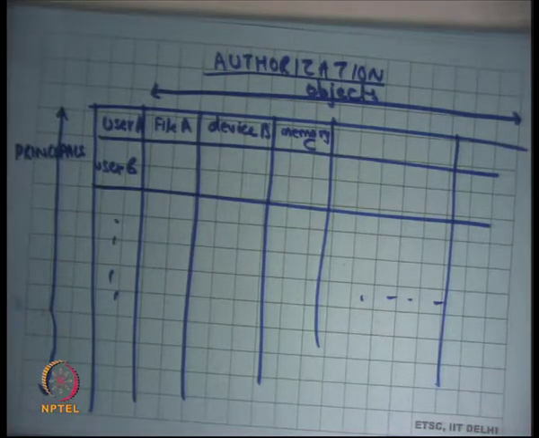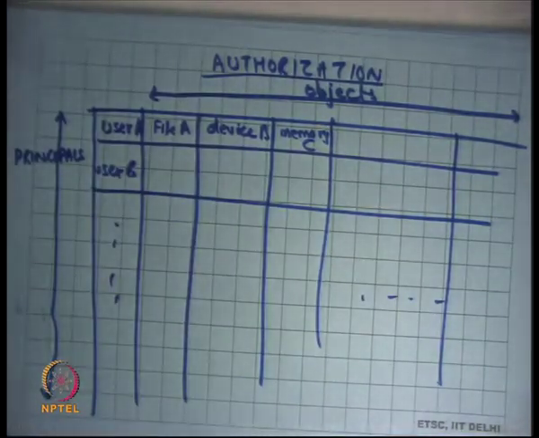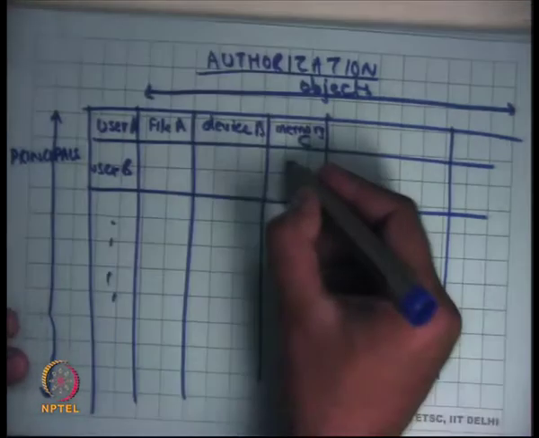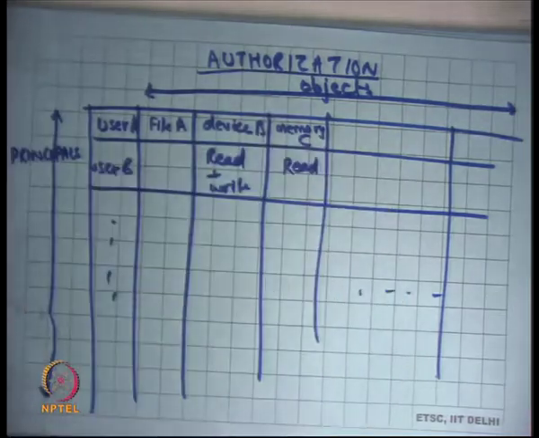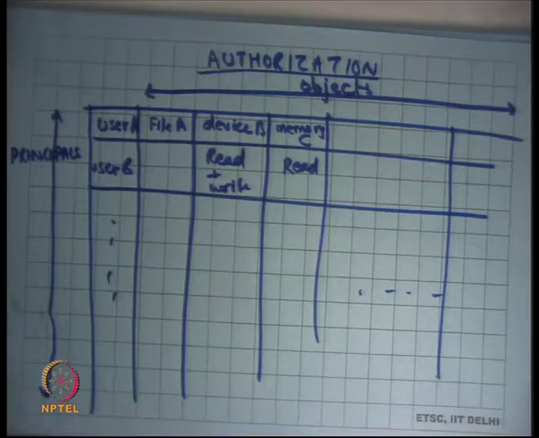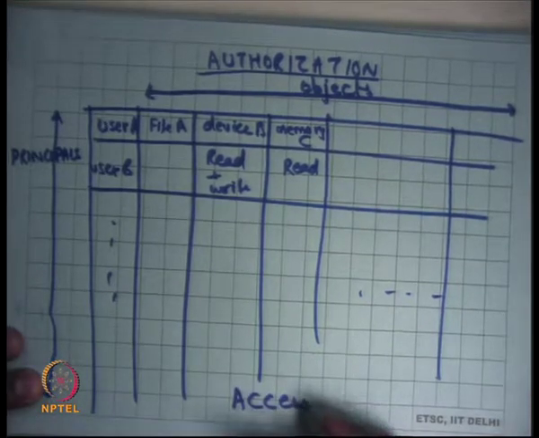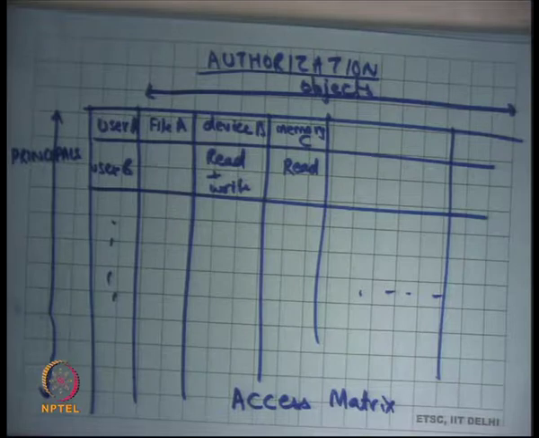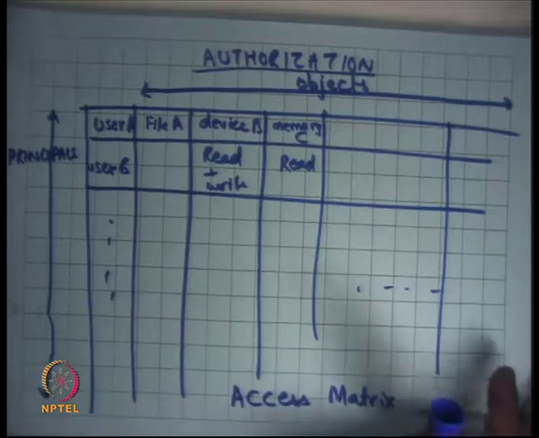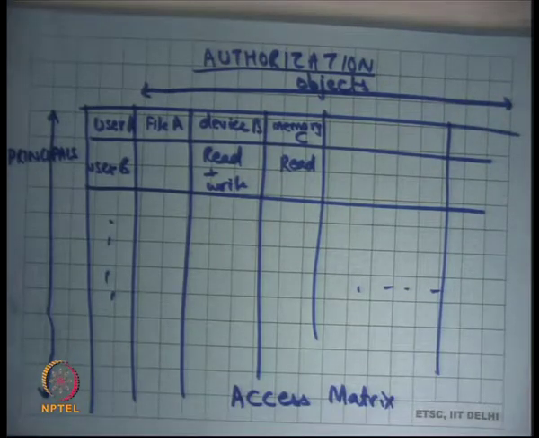These are all examples of objects that you have. And this authorization table basically says whether user B is allowed to access memory region C or not, and in what way. So let's say read or read plus write, etc. Right? So at a logical level, that's what an authorization matrix looks like, and this is also called an access matrix. So this is the logical representation of who is allowed to access what, but authorizations for different types of objects are implemented in different ways.